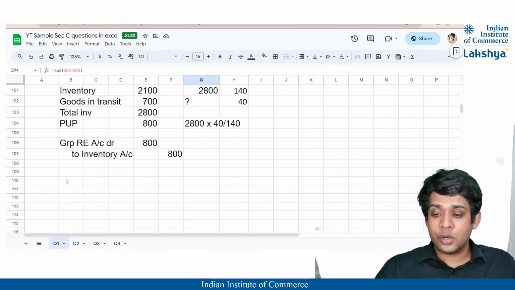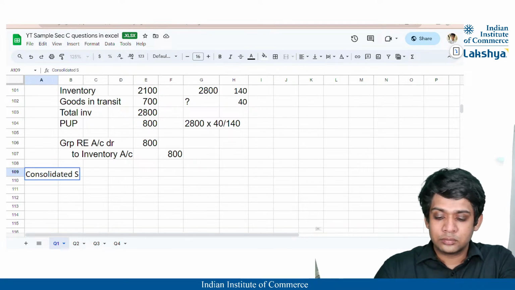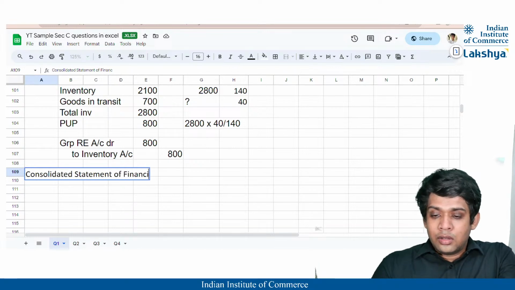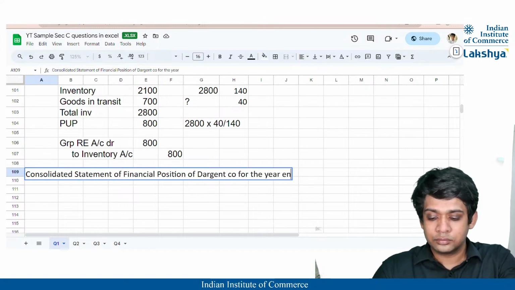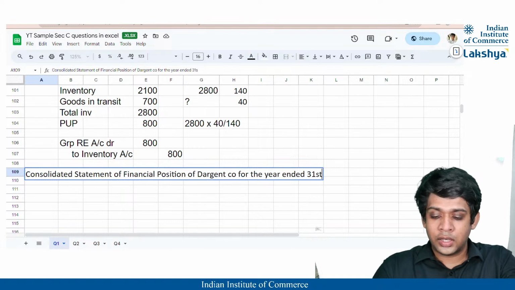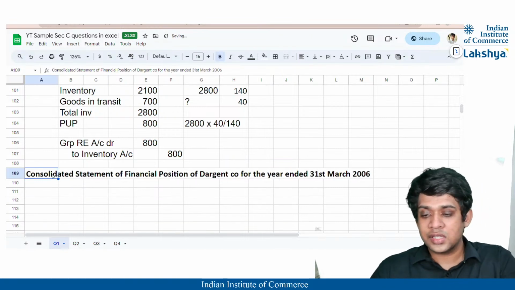Now we are just supposed to do one thing, that is prepare the consolidated statement of financial position of Dargent Company for the year ended 31st March 2006. Okay. So this is what we are supposed to state here.